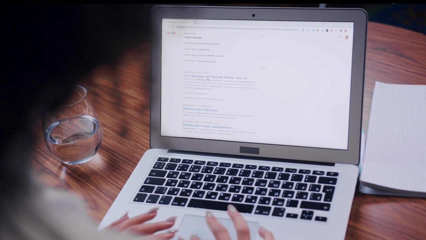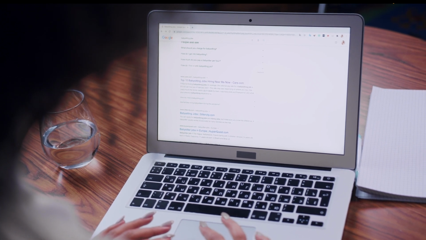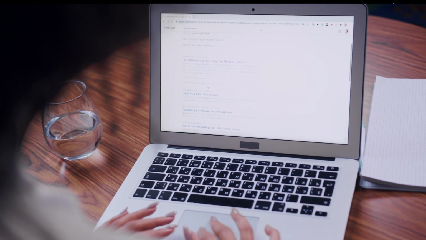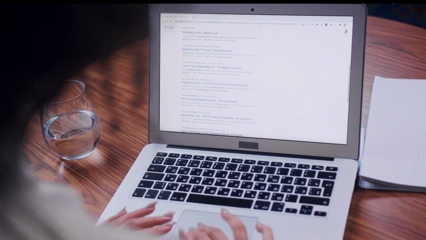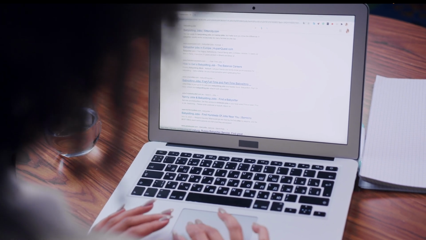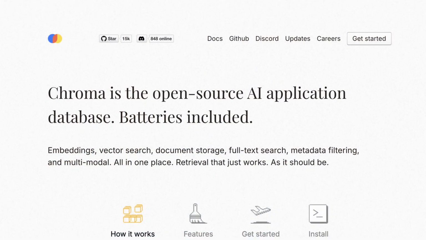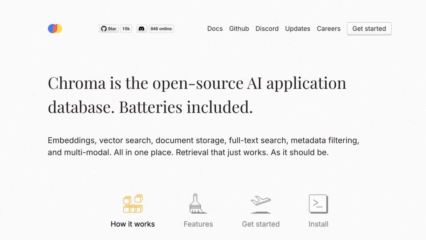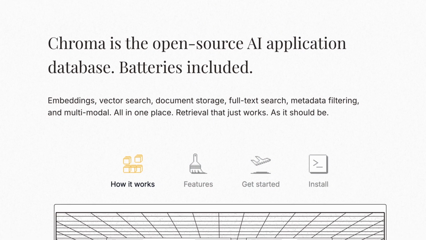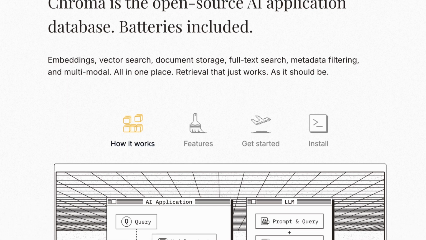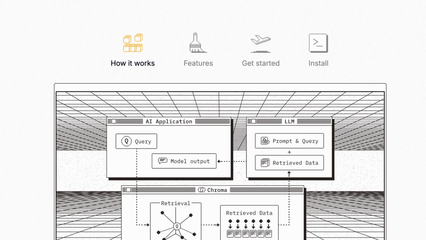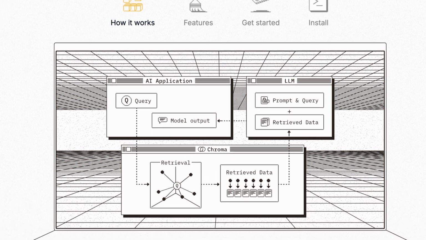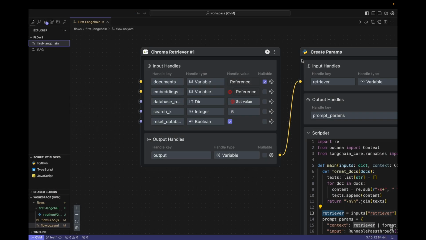The user's question will be written in the search bar in advance, and then Google will search, and all the results on the previous page will be excerpted and submitted to AI as context text. In this way, Google search is also a kind of retriever. So what is chroma retriever here? It refers to the retriever implemented with chroma. Chroma is a vector database. You may have heard of the concept of vector database, and you also know that it is always closely combined with LLM. Here, you can simply regard the vector database as a full-text retrieval database.